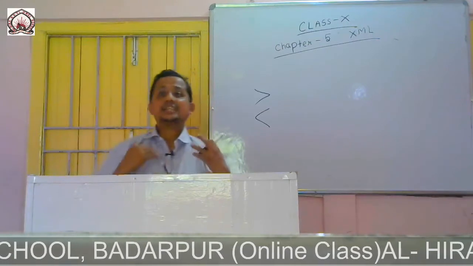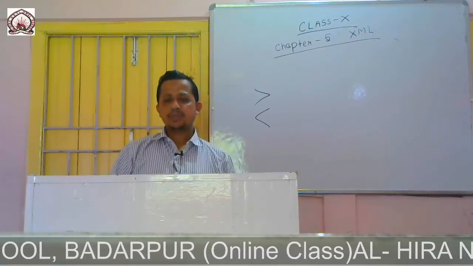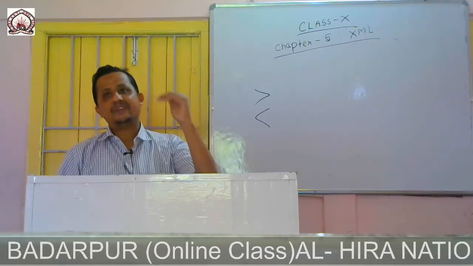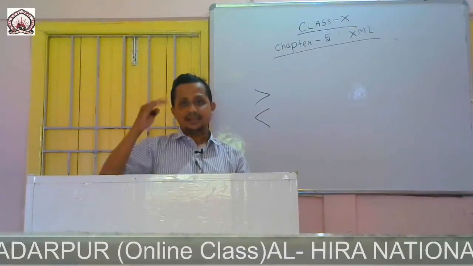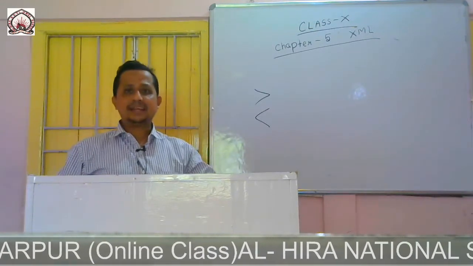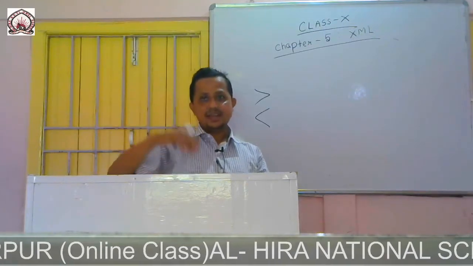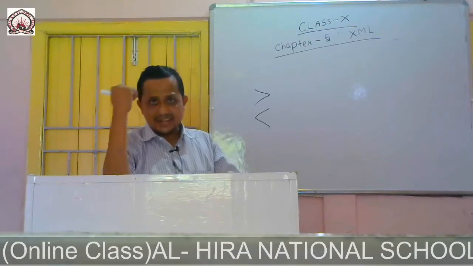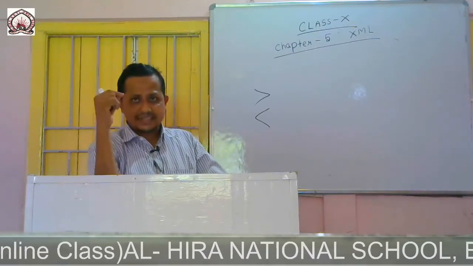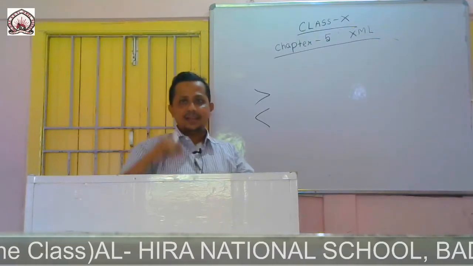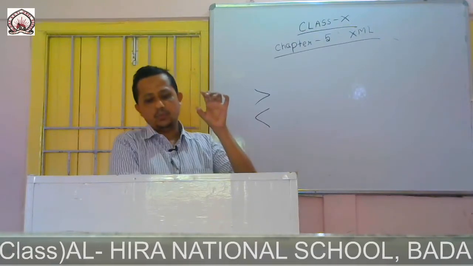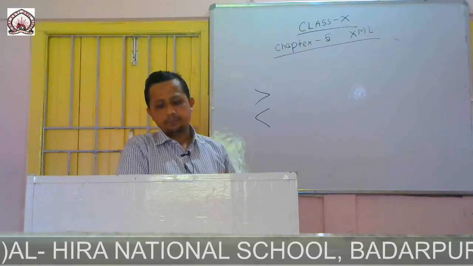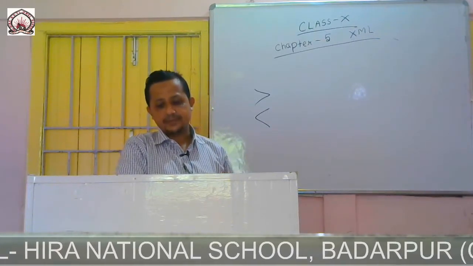Now, what is predefined? Predefined means what? If the entity is defined earlier, as I told you earlier that in HTML tags are predefined and XML tags are user defined. So like this, predefined entities are those entities where the entity values are predefined.